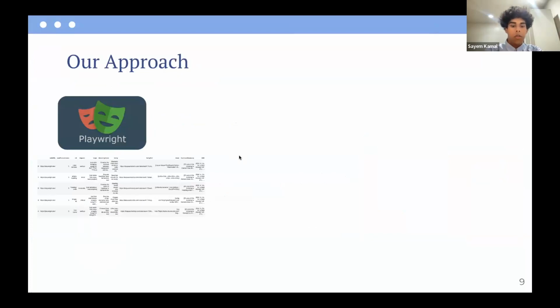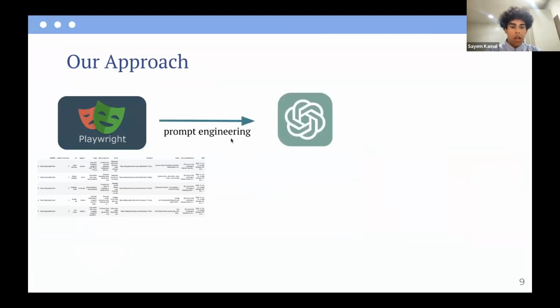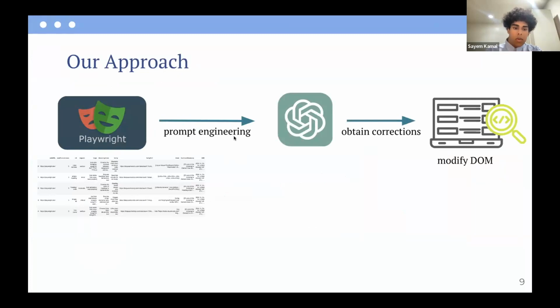So looking at our approach, we first ran web URLs through Playwright API, which returned the web accessibility violations of a given website, including the HTML of the errors, as well as the descriptions and suggested changes. We then used various LLM models alongside prompt engineering to automatically generate corrections. And once we implemented the corrections in the DOM, we ran the modified DOMs through the Playwright test once again to compare the severity of the original errors prior to fixing with the severity of the errors after the corrections and after we ran it through the LLM.